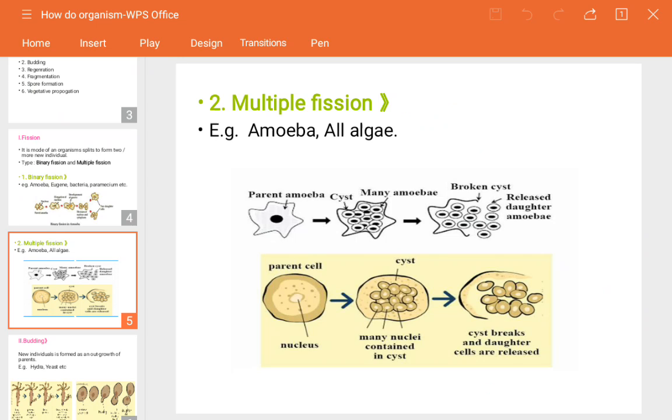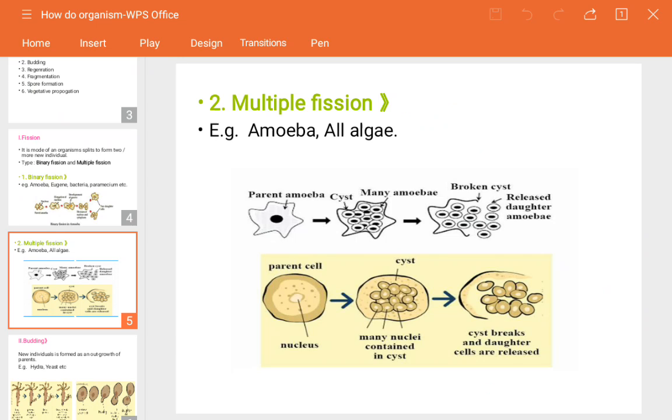Getting it? So see, in the image I have shown you, the parent amoeba is there. If it forms a cyst, then many amoebae will be formed inside only. So the nucleus will divide more and more inside.